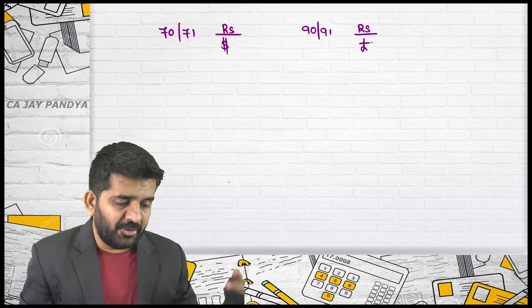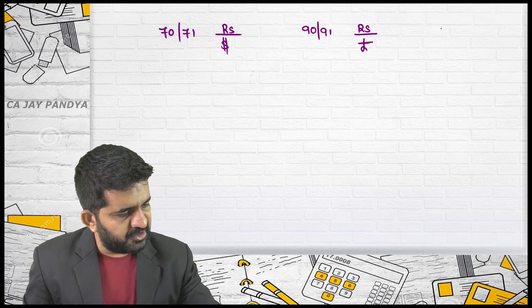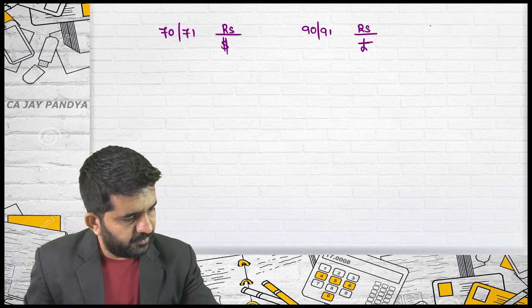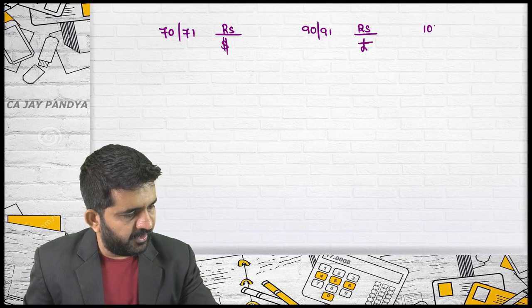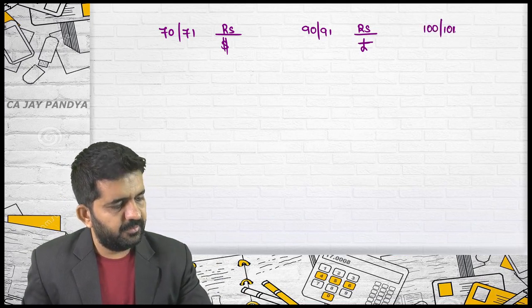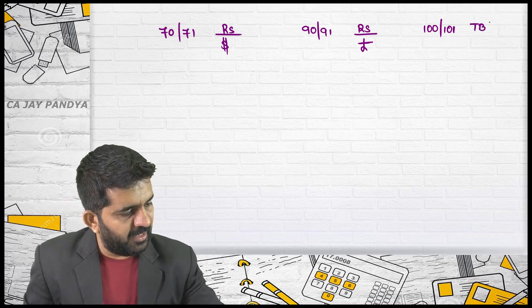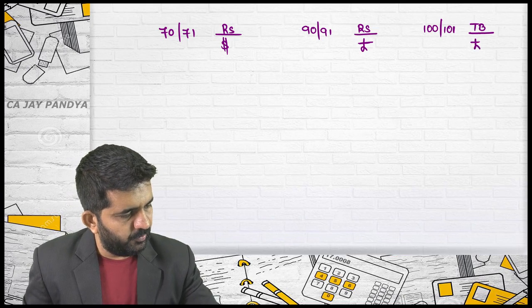And the third rate which is applicable is 100/101 Thai baht per pound.